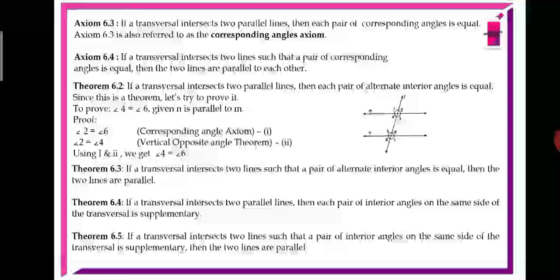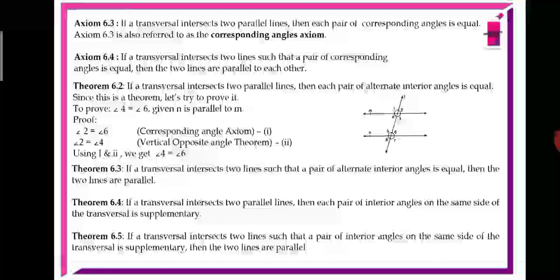Now, theorem 6.2, which is related to alternate interior angles. If a transversal intersects two parallel lines, then each pair of alternate interior angles are equal. Since this is a theorem, let's try to prove it. We should prove angle 4 equal to angle 6, given n is parallel to m.